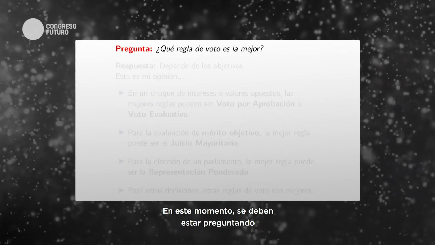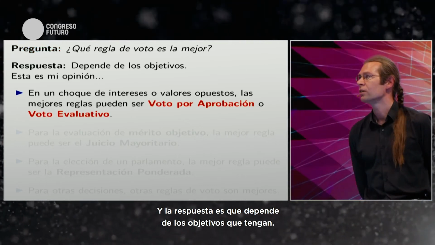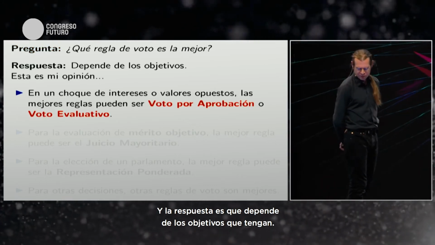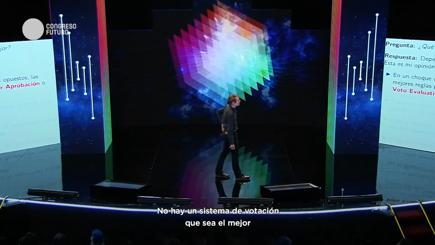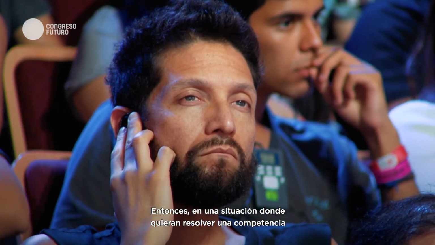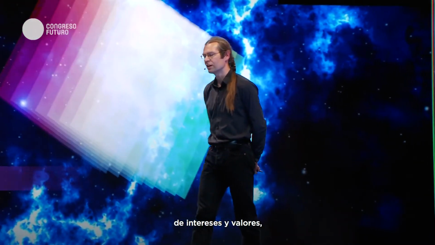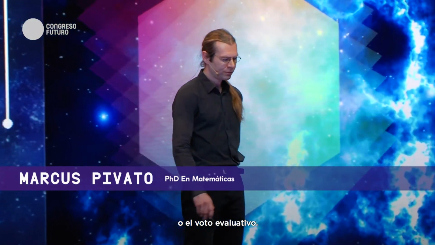At this point, you might be asking, well, which of these voting rules is the best? And the answer is, it really depends upon your goals, okay? It depends on the problem you're trying to solve. There's no such thing as one voting rule which is the best in all situations. So in a situation where you're trying to resolve a clash of competing interests or values, the best voting rule is probably approval voting or evaluative voting.